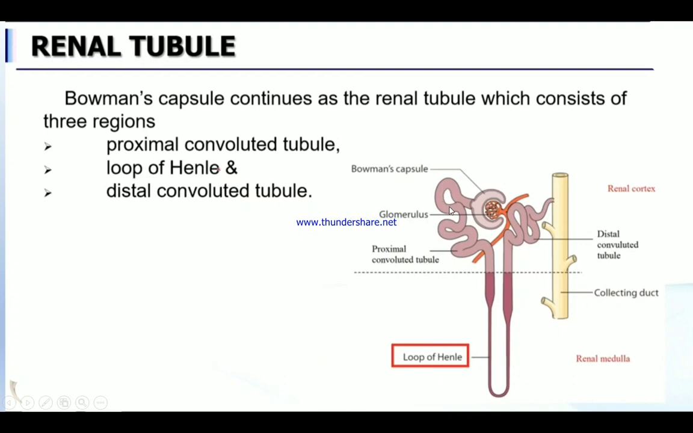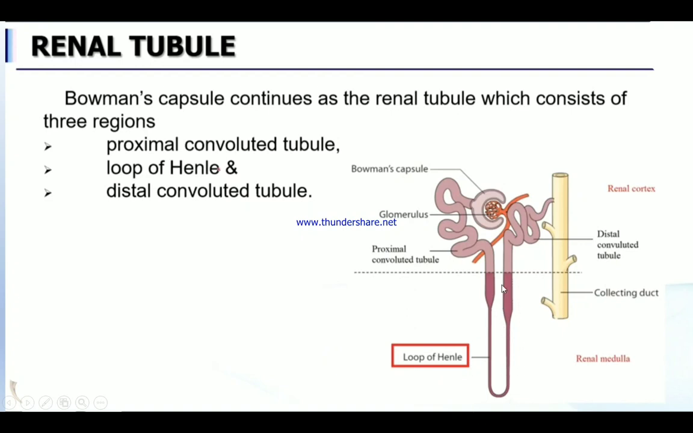Next we are going to see about the renal tubule, this area. So this Bowman's capsule continues as a renal tubule, which consists of three regions. What are they? Proximal convoluted tubule, starting from here up to this area. Many convolutions are there, can you notice? Up to this area we say it is the proximal convoluted tubule. Remember PCT. Proximal convolution means many bendings are there.